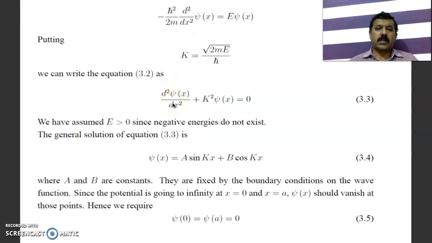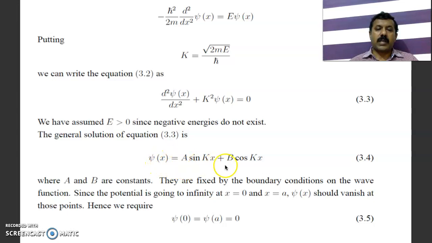It modifies to this form: d2 psi by dx2 plus k square psi is equal to 0. You know, this is a second order linear homogeneous differential equation, so we know the solution for this. The auxiliary equation will be D square plus k square is equal to 0. Therefore D is equal to plus or minus ik. So you get oscillatory wave functions.